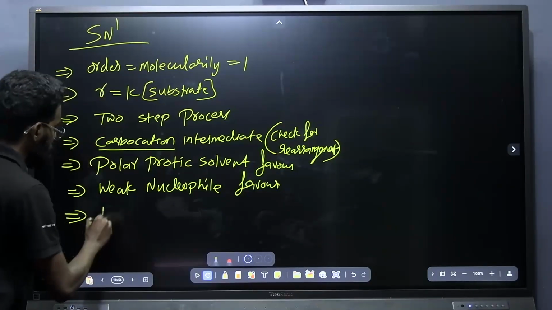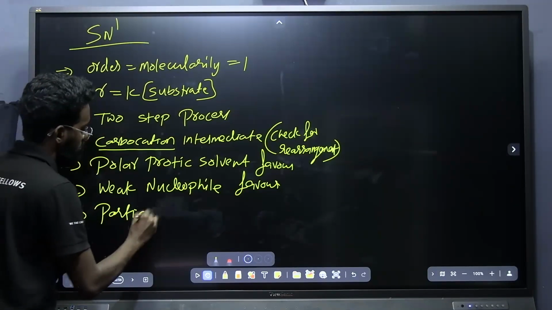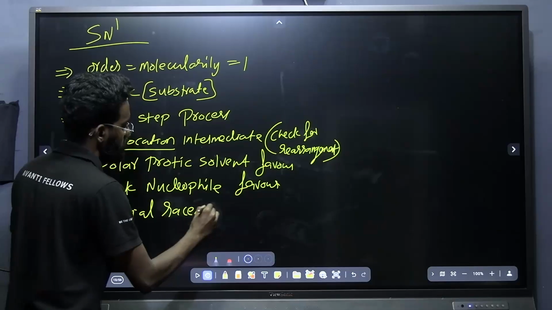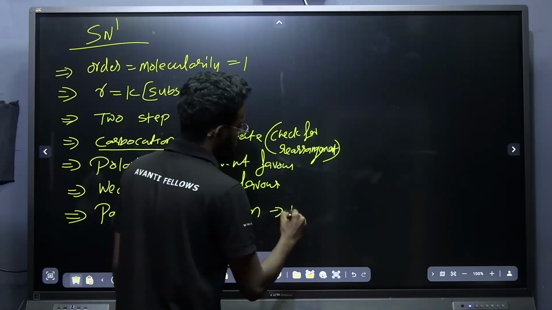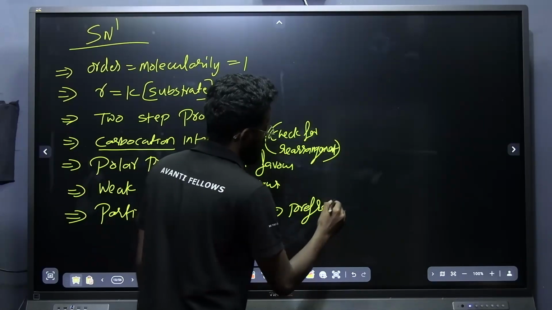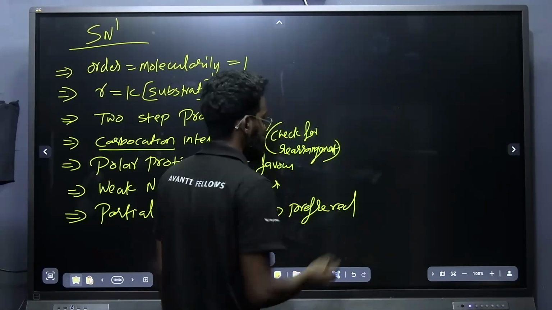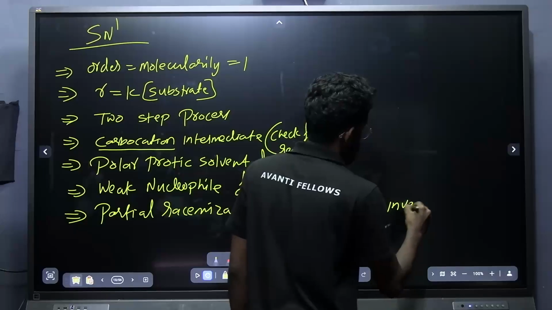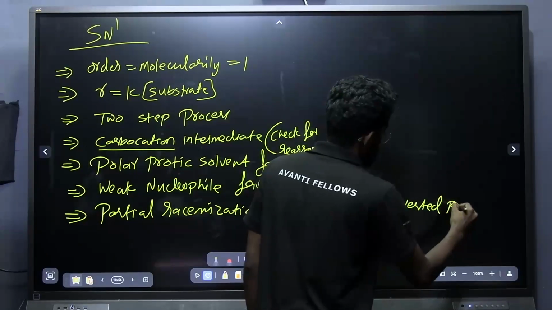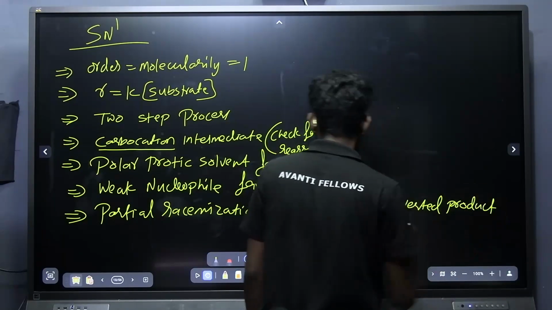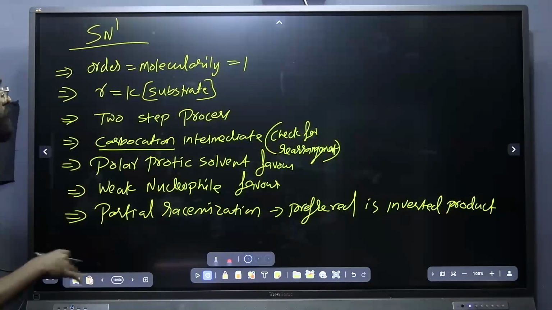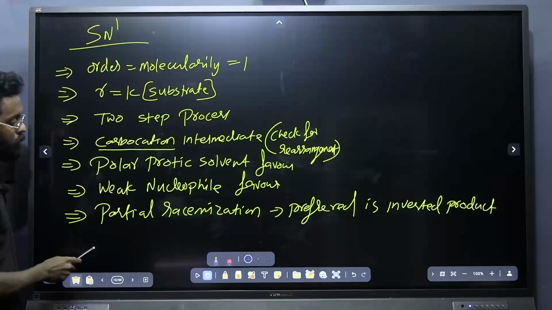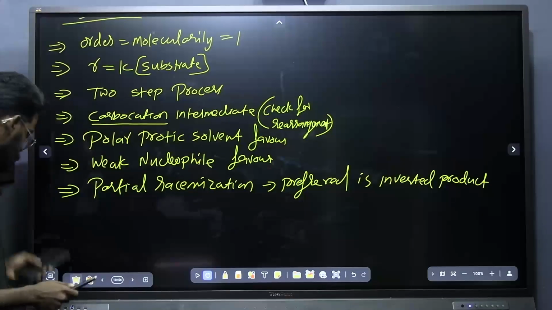Actually there is only partial racemization, and the preferred product is the inverted product. Practically it has been observed that the preferred product is the inverted product rather than the retention product. Okay, that's another point you have to note down.